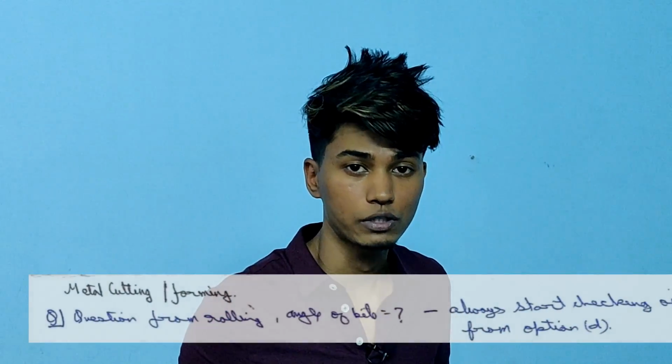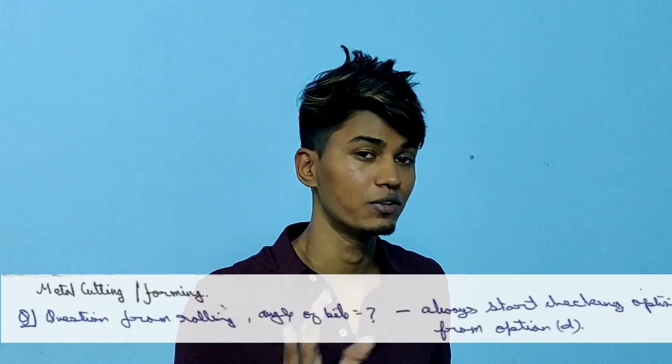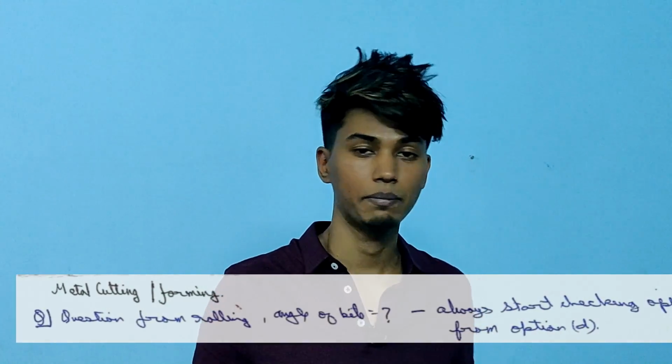If you want to know what the questions were, rolling questions, angle of bite was asked. So in this question what I did was, you have to find out the angle of bite, right? And you might be knowing that the BARC written test has only multiple choice questions. There is no numerical answer type. So over here I saw the answer options and then I cross checked. You will understand if you attempt a few questions like this. If you check the options, then you will get it.